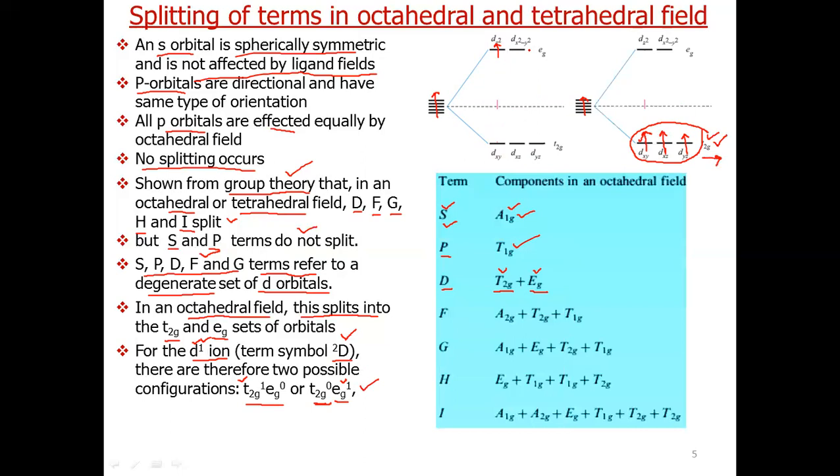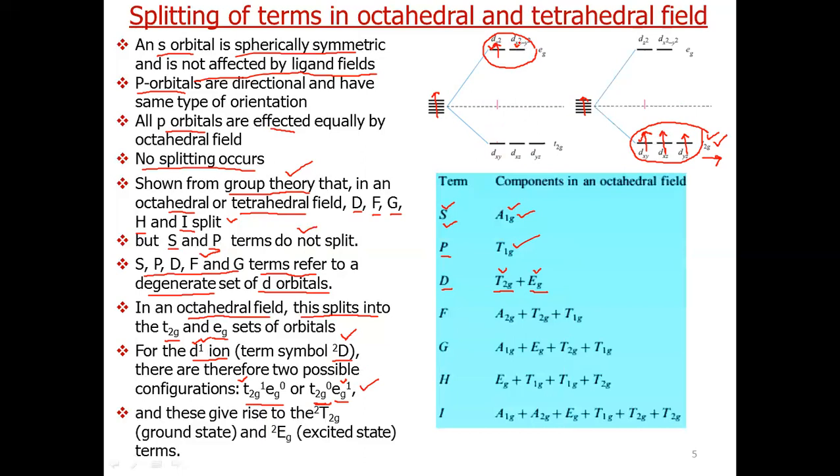Similarly, for an electron in the eg state, there are two possibilities. Either it can go to this orbital or it can go to this orbital. So this phenomenon gives rise to the T2g state and the Eg state. The T2g state, as it has lesser energy, we call the ground state, and the Eg state has higher energy, so we call it the excited state.